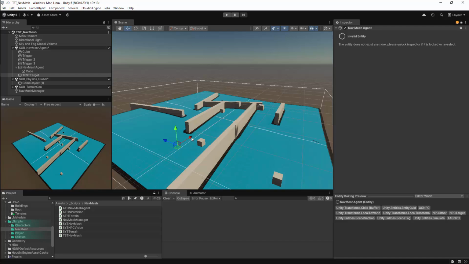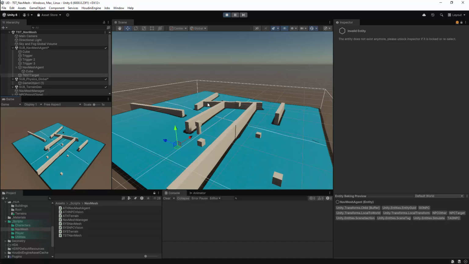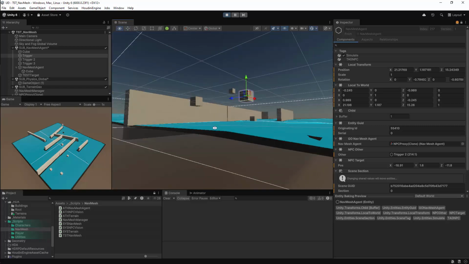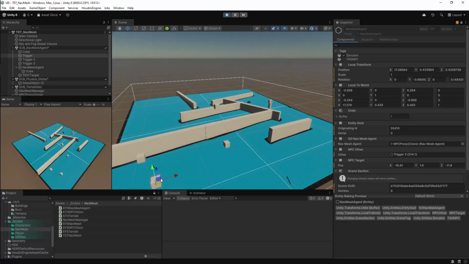I'll press play and my entity will move to its default target. In the inspector, we should see that this does not currently have an other specified. So I can get one of my trigger objects and I can attempt to trigger my entity. I've triggered the NPC, and now the NPC should attempt to follow the trigger object. I should now be able to select one of my other trigger targets, and we should be able to get the NPC to swap to this target if we intercept it. I'm successful, and now the NPC is following the second trigger target.